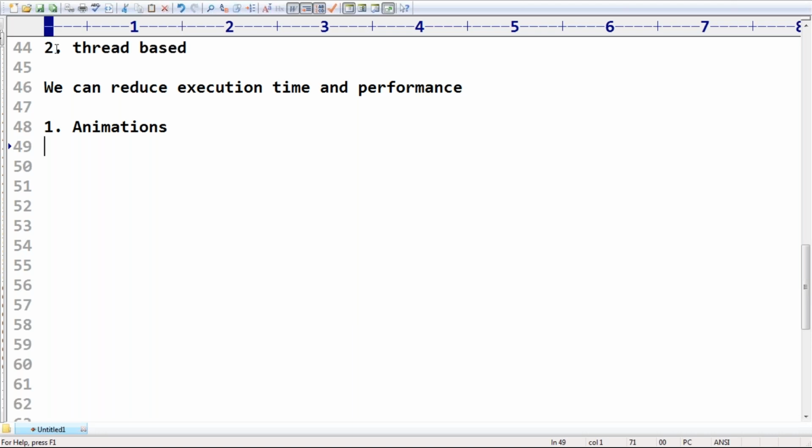Next, multimedia graphics, and then video games implementation. These are very common areas using the multi-threading concept.